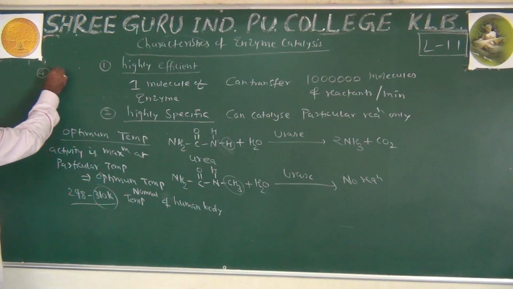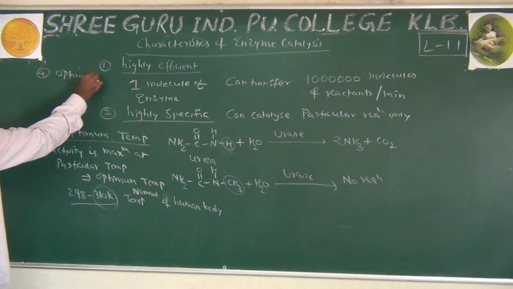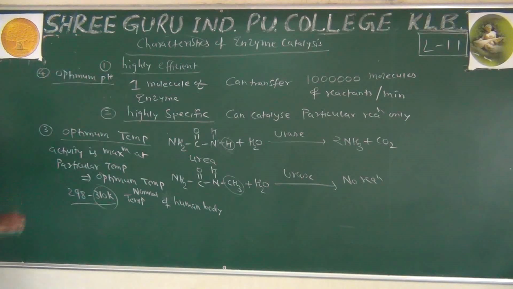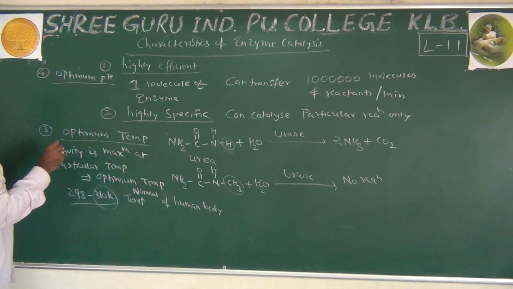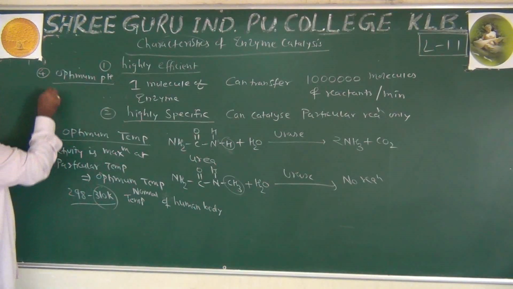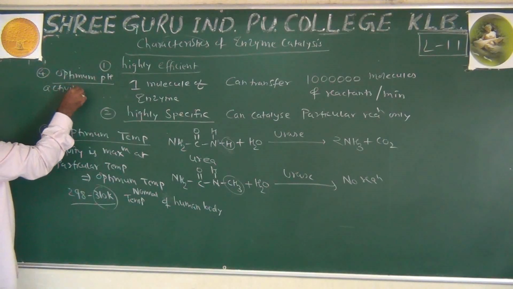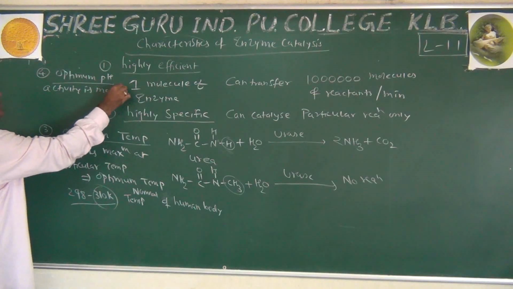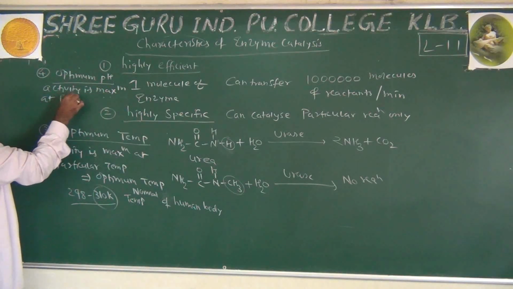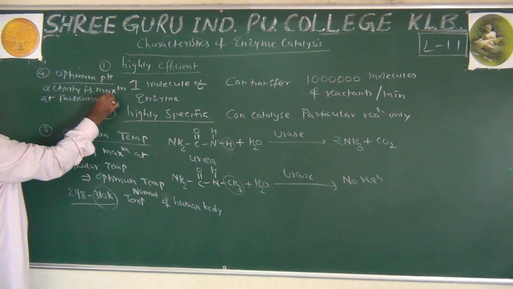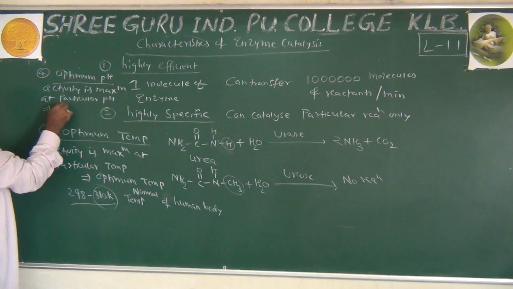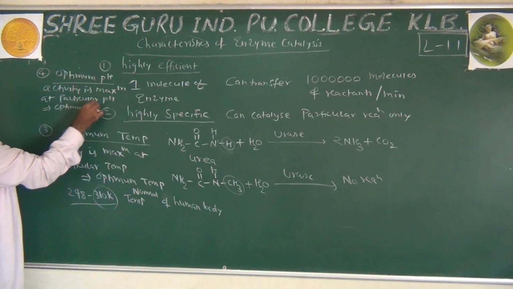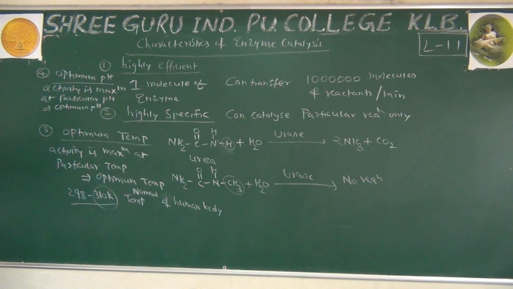The fourth one is optimum pH. The pH is a term related to hydrogen ion concentration, the negative log to the base 10 of the hydrogen ion concentration. So what is this optimum pH? Again, activity is maximum at a particular pH, and that is called the optimum pH.